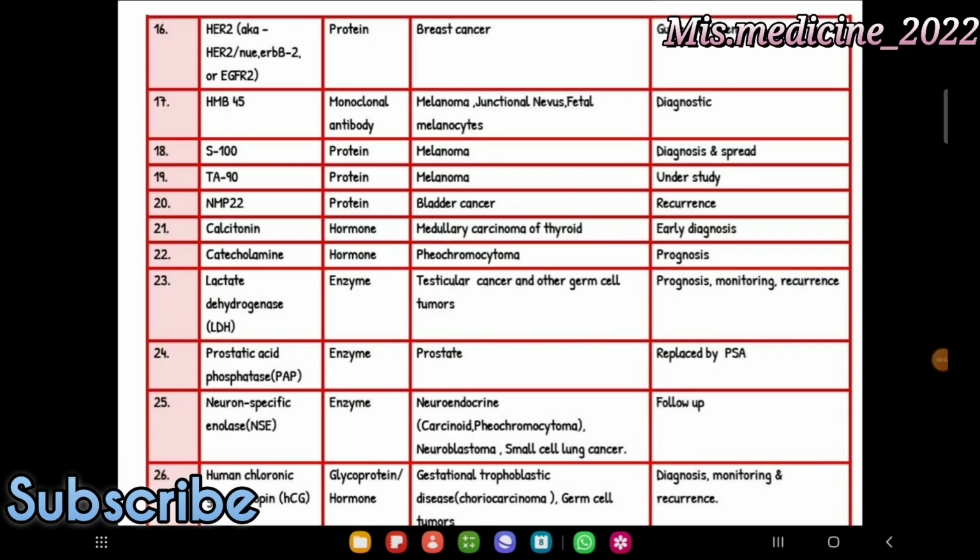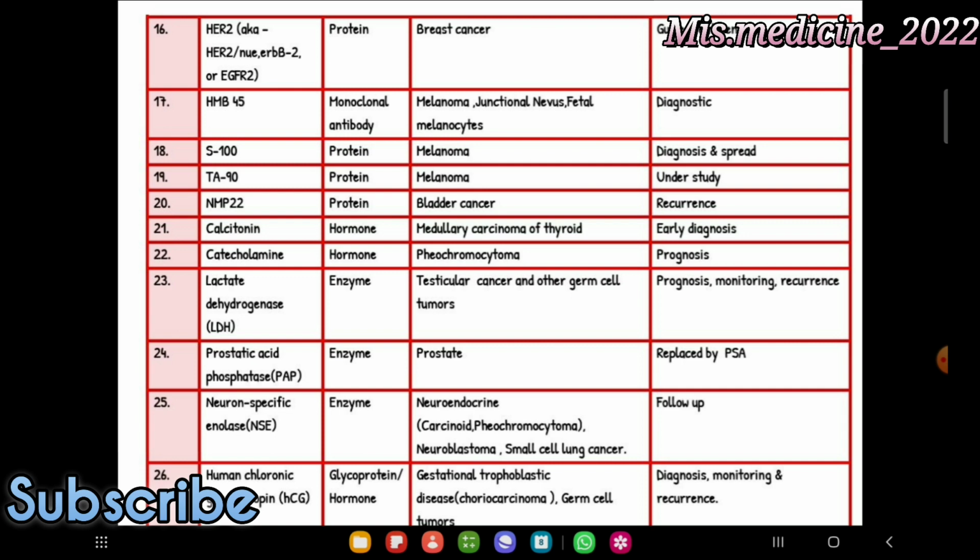Next one is HER2, also known as HER2/neu or EGFR2, seen in breast cancer. HMB45 seen in melanoma, junction nevus, fetal melanocytes. S100 seen in melanoma. TA90 seen in melanoma. NMP22 bladder cancer. Calcitonin medullary carcinoma of the thyroid. Catecholamine pheochromocytoma. LDH, lactate dehydrogenase, seen in testicular cancer and other germ cell tumors. Prostatic acid phosphatase, PAP, seen in prostate cancer.